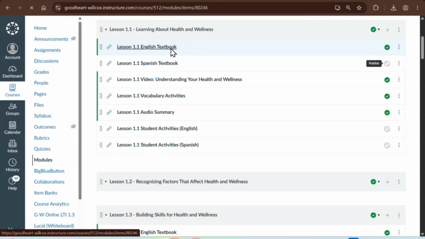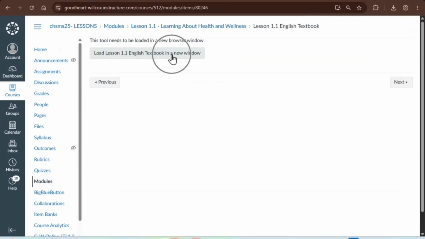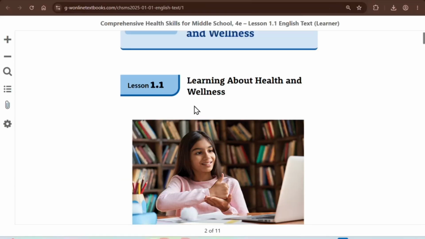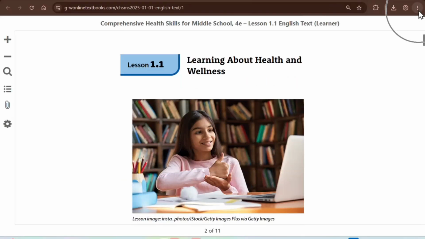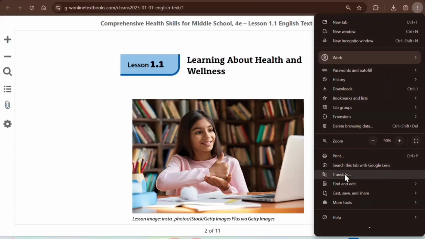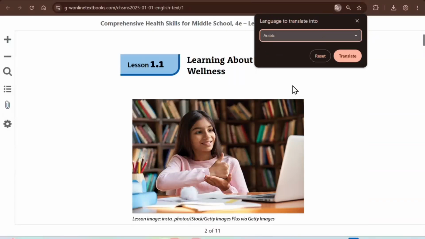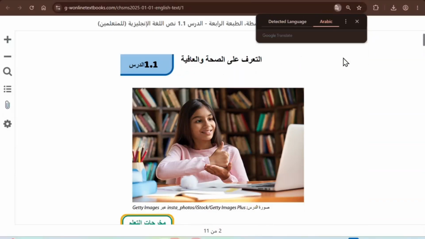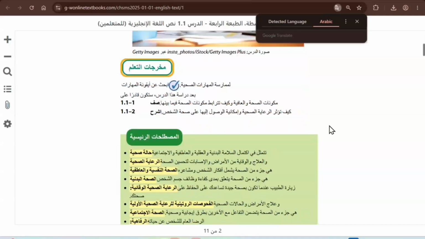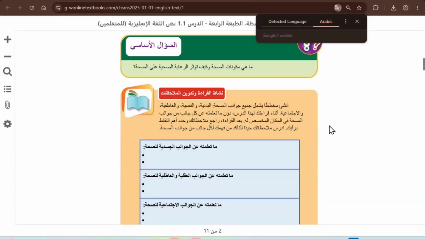Now, when a student clicks on it, it will prompt them to open in a new browser right here, a new window. I'll click again, and then it does open. Now it opens in English, but students, as long as you show those students who might need it in Somalian or Arabic or French, just tell them to click the 3 dots, click translate, and choose their language. Now, often once they've chosen the language a few times, it does populate at the top. It remembers that the student does read in Arabic, and as they scroll, it will change.